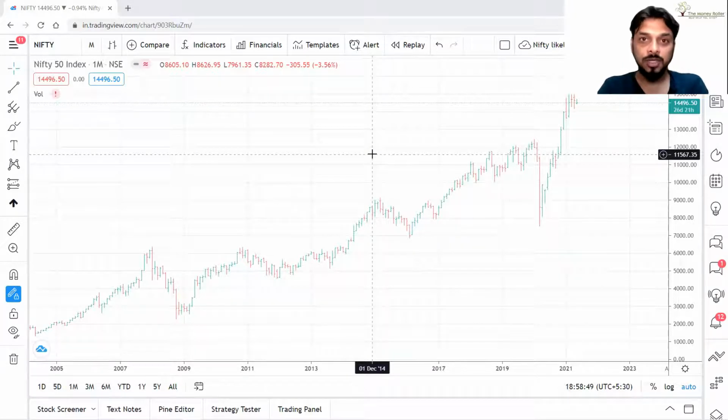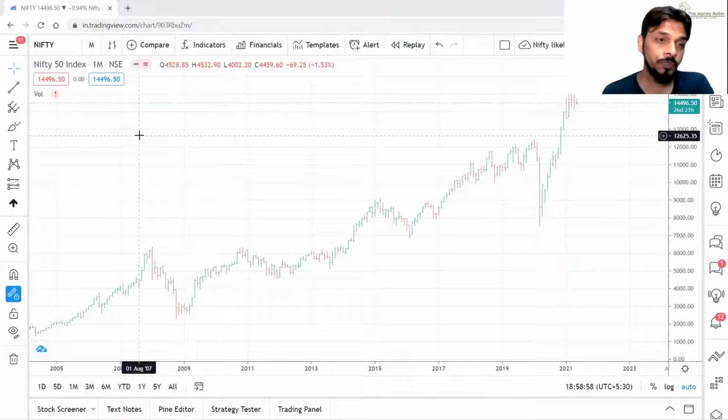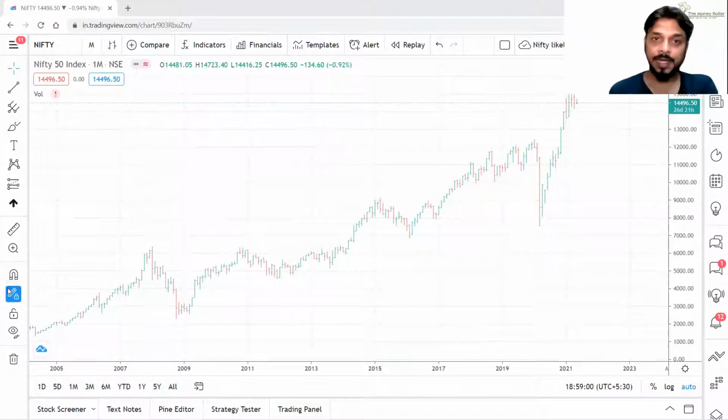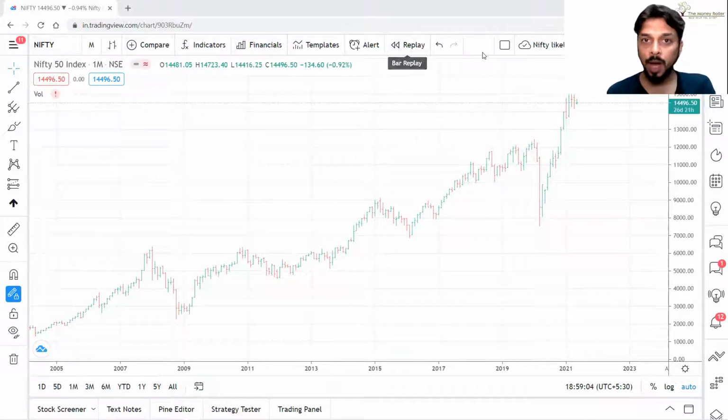Now, in this session, we will discuss types of chart. As you all know, we use tradingview.com because it is free and you can easily use that. Here on the left-hand side, there are tools. On the top menu bar, you will find the option to change the charts.